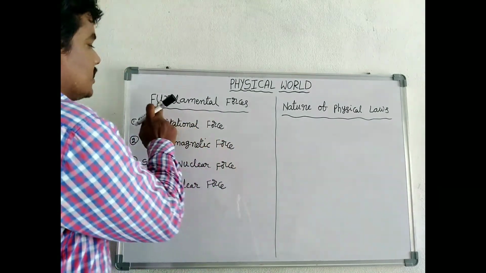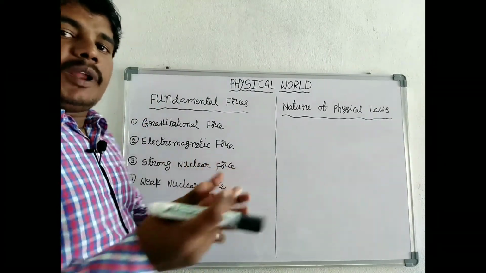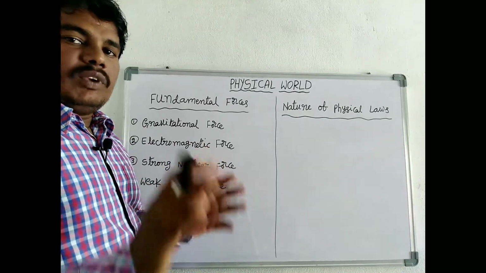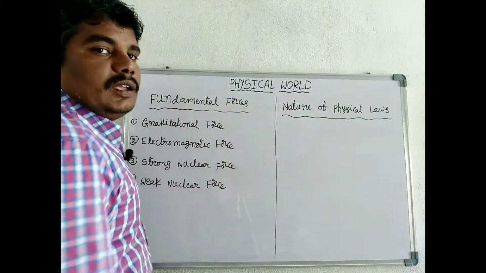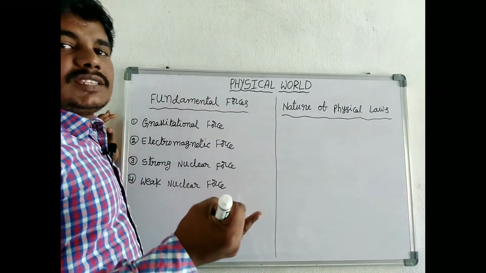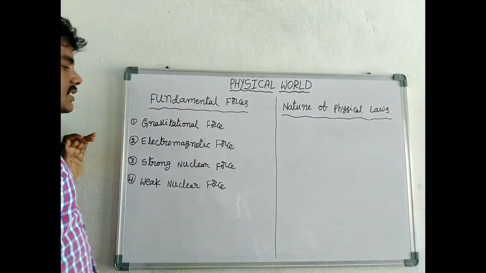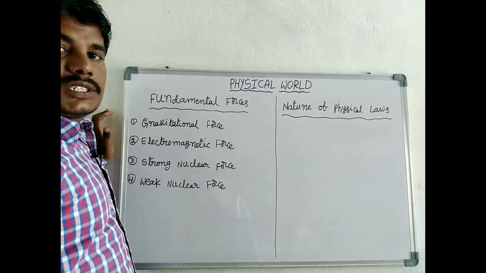Now we discuss fundamental forces. There are a number of forces in this nature. Among those forces, we consider only 4 forces as fundamental forces because these forces are basic and the foundation to the greatest heights of physics. First one, gravitational force.